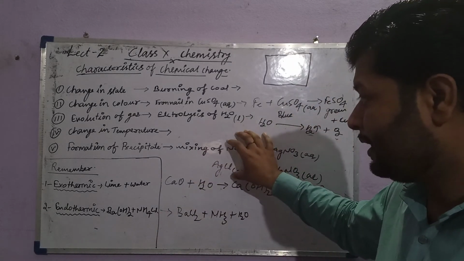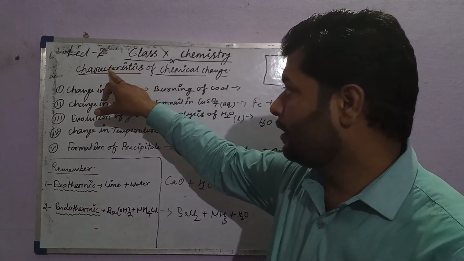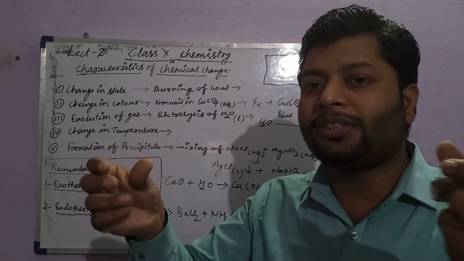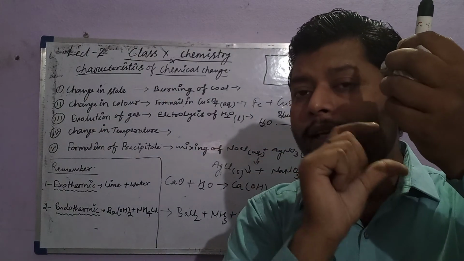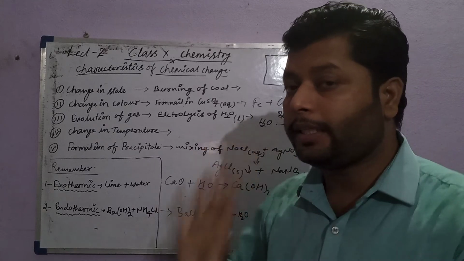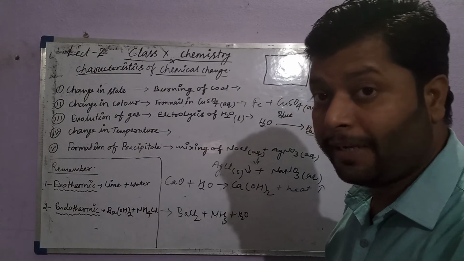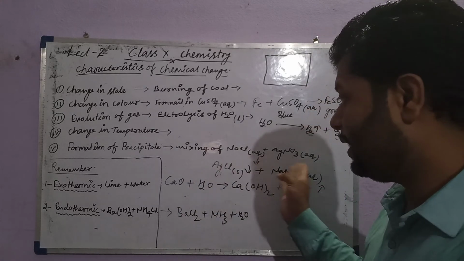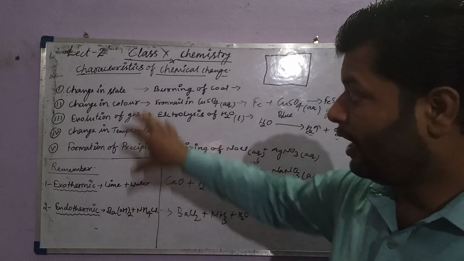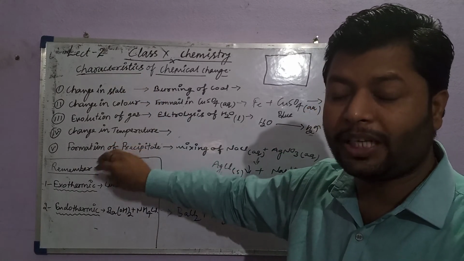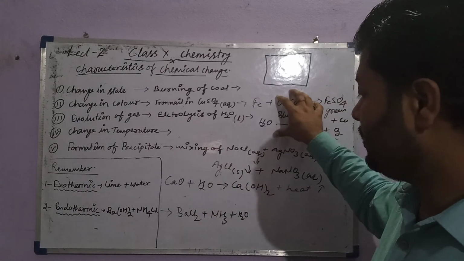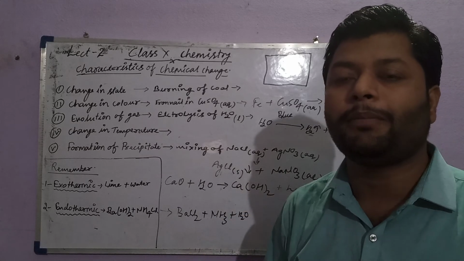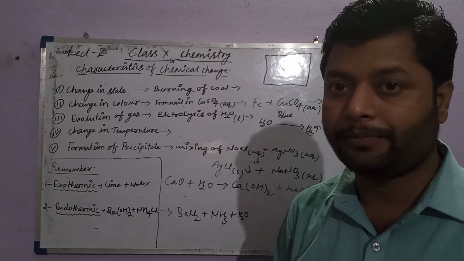So this is one of the important characteristics of a chemical change. If two different aqueous solutions mix together and an insoluble substance is formed, there must have been a chemical change. For example, AgCl is formed as a white precipitate on mixing these two substances. Note down all these symptoms and signals with these equation examples. All examples are from your syllabus and are the most important ones.